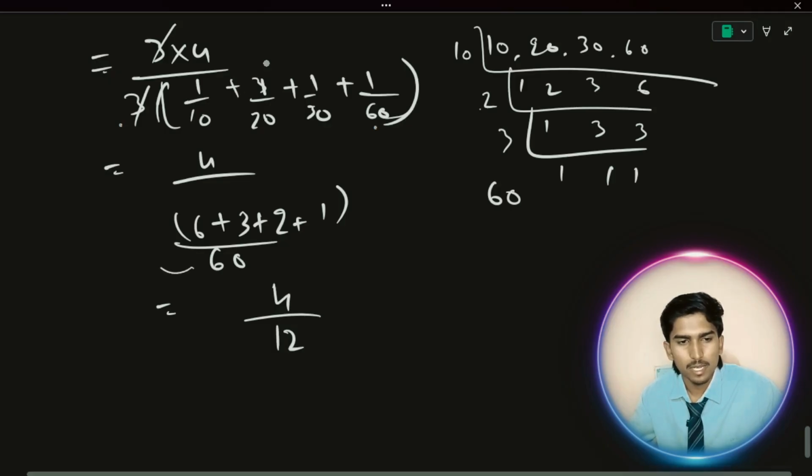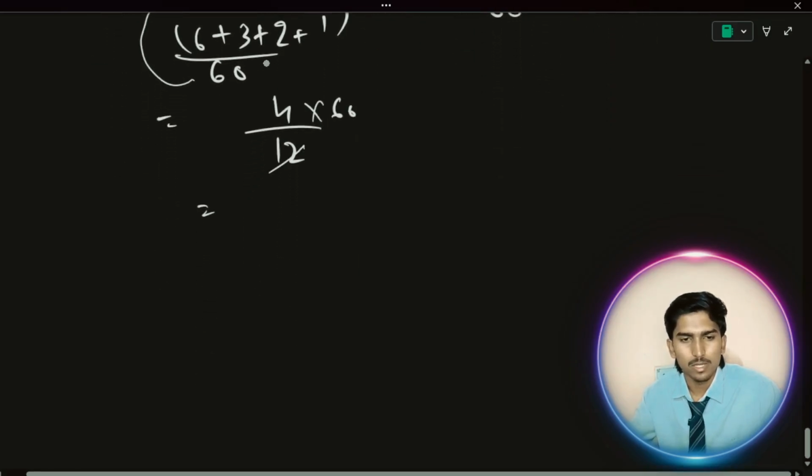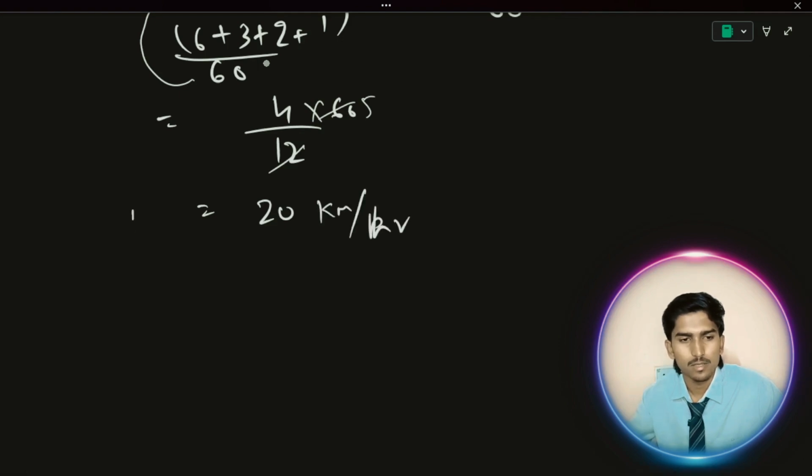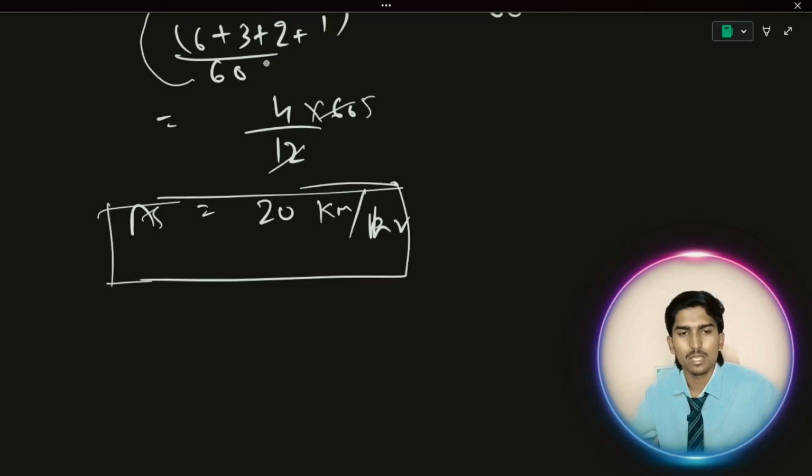So it is 4 divided by 12 over 60, and 60 goes up. I already told why it will go up; go and see the video again, you will get an idea. 4 times 60 by 12, 12 fives are 60, 5 fours are 20. The answer is 20 kilometer per hour. This is what average speed is, and this is how we solve average speed problems.